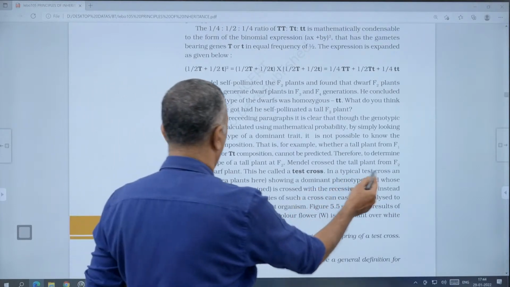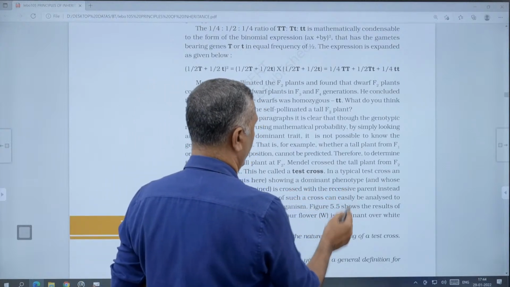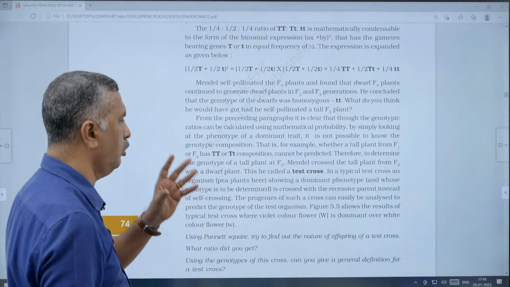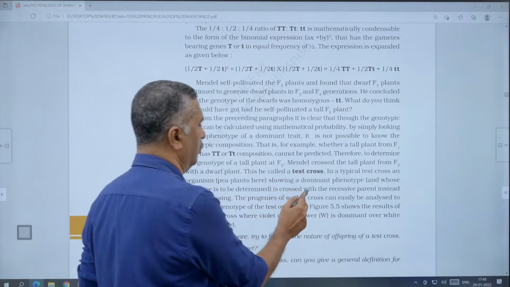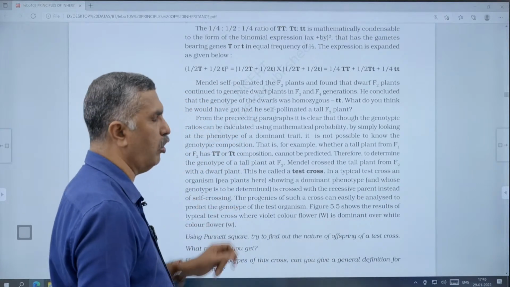In a typical test cross, an organism, here the pea plants, showing a dominant phenotype, that is the tall phenotype, and whose genotype is to be determined, is crossed with the recessive parent instead of self-crossing.